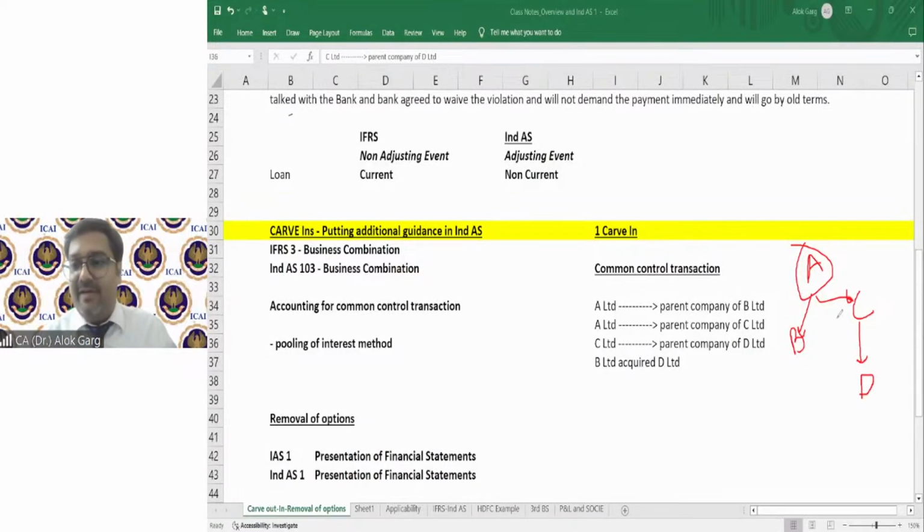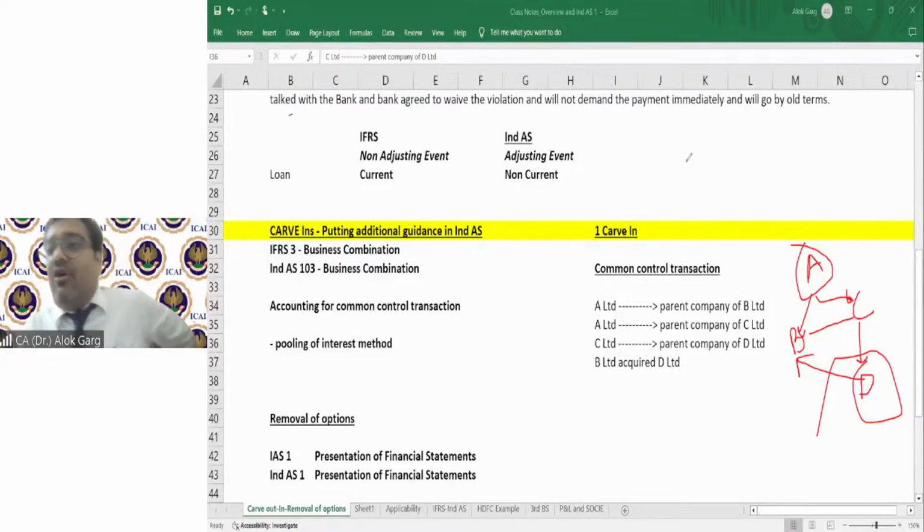So D is the grandson of A, right? Now friends, D is acquired by B. So earlier D was the subsidiary of C, now D becomes subsidiary of B. So this is a common control acquisition. Even before acquisition, A was the grandfather of D. Even after acquisition, A is still grandfather of D. Acquisition से पहले भी A grandfather था और acquisition के बाद भी A grandfather है. So this is known as a common control acquisition. So group entities are acquiring another group entities, right? So this is known as a common control transaction.